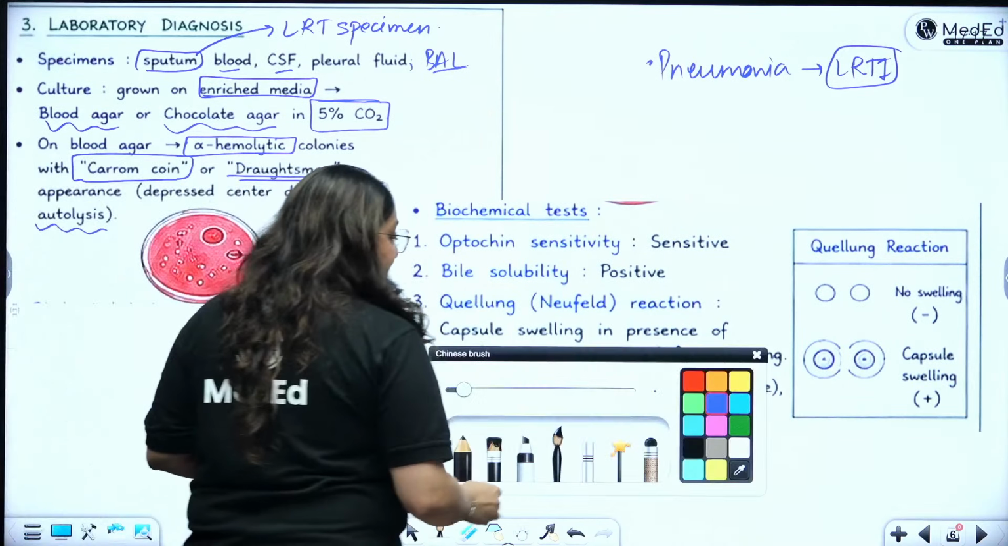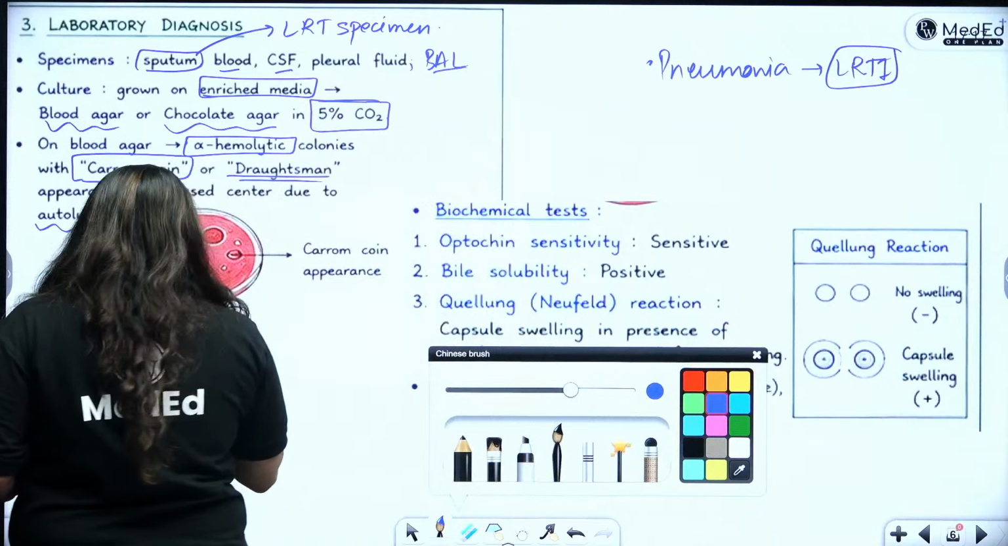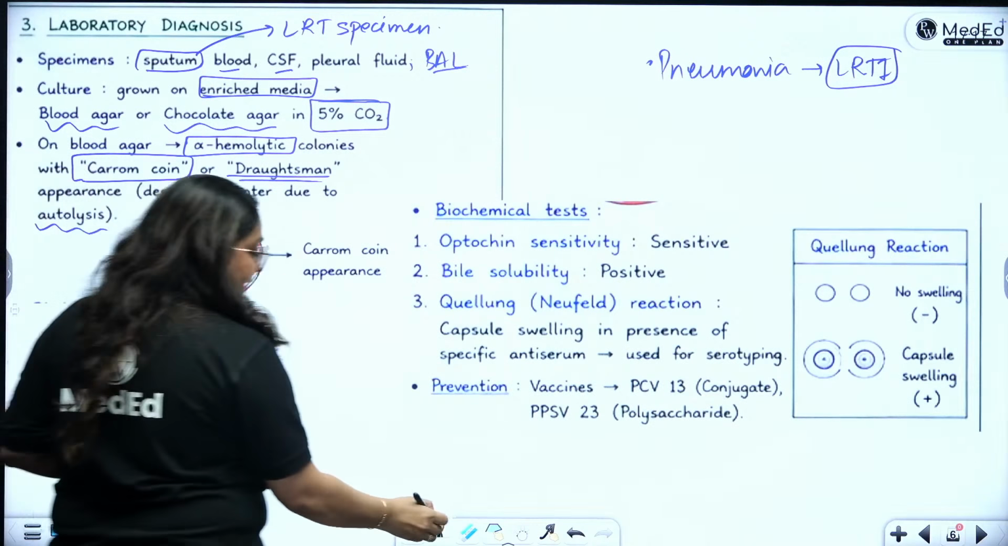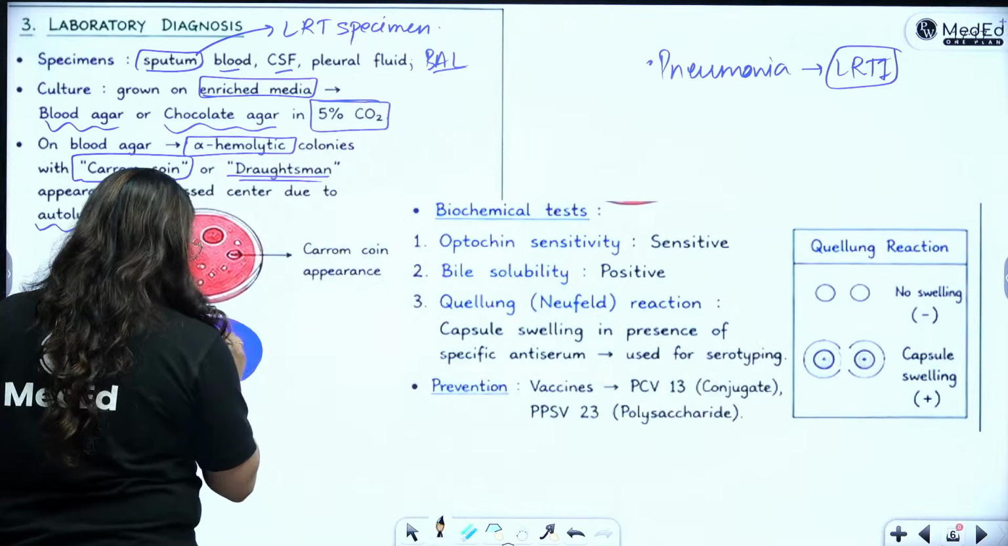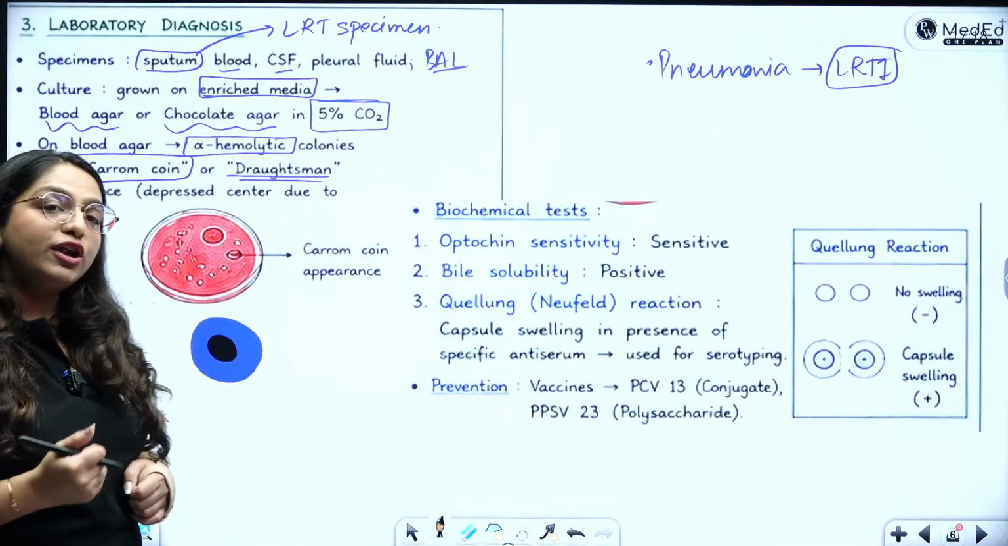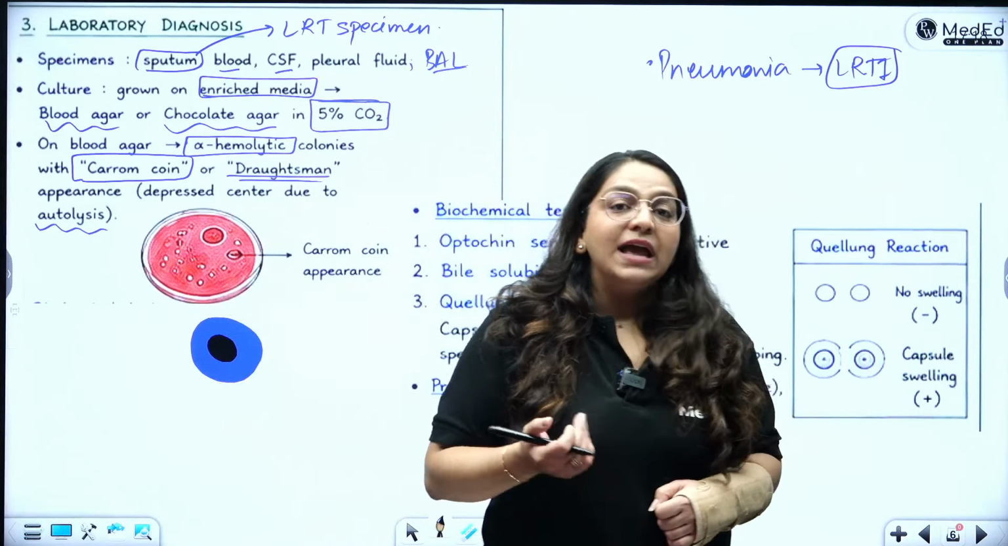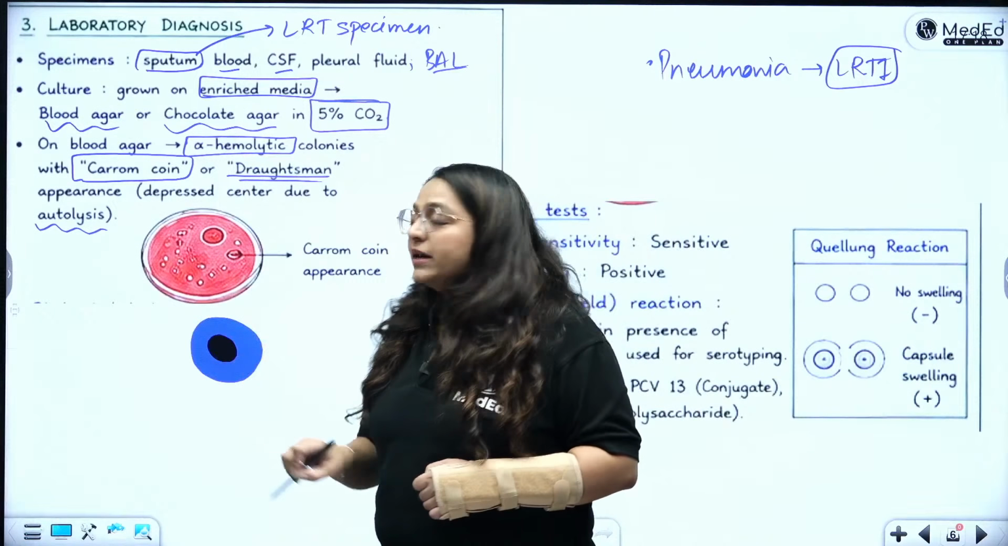So have you ever seen the carom coin? It looks like this. This is one disc of the carom, and then in the center there is like this depression. So this is what a carom coin looks like, and this is exactly what the colonies of Strep pneumoniae also look like. Why is there this central dip in the center?